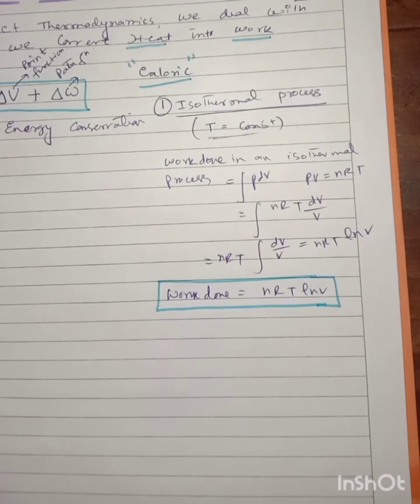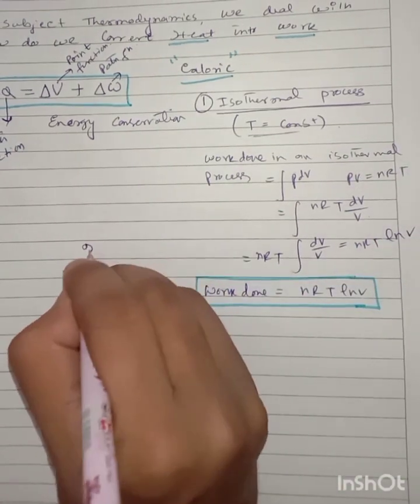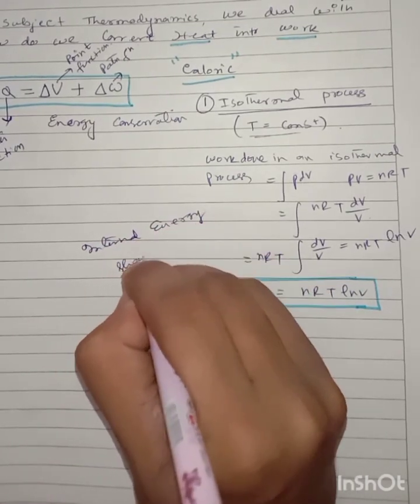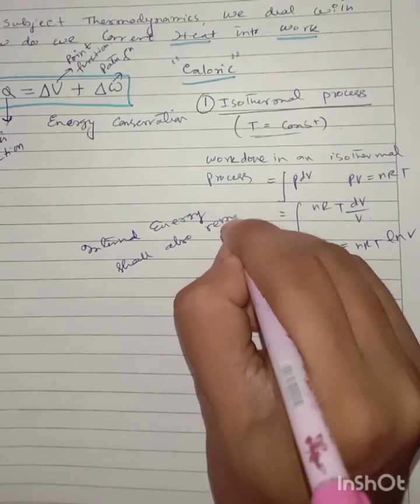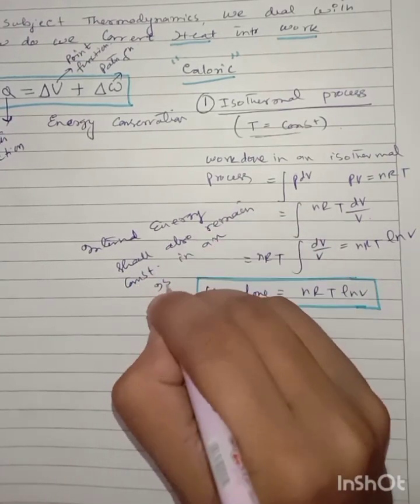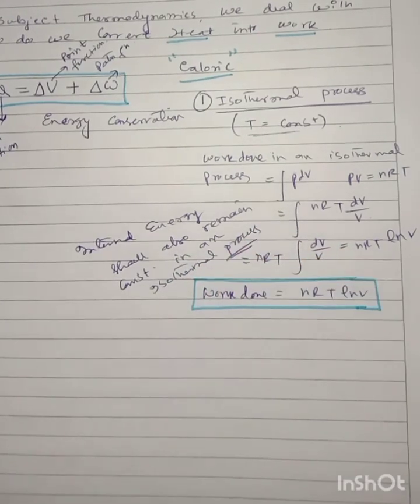Okay, so what about the internal energy? So as the temperature is constant, the internal energy shall also remain constant in an isothermal process. Okay, what is important?